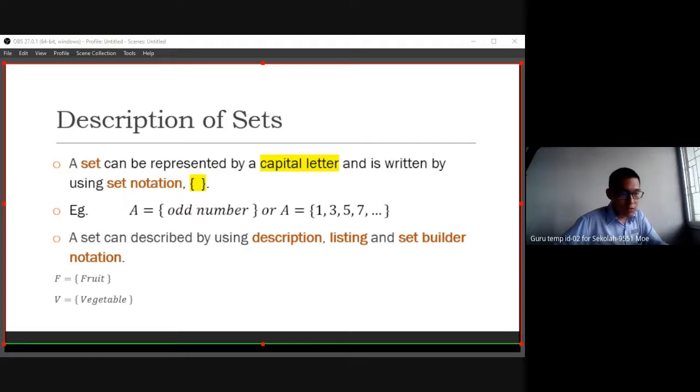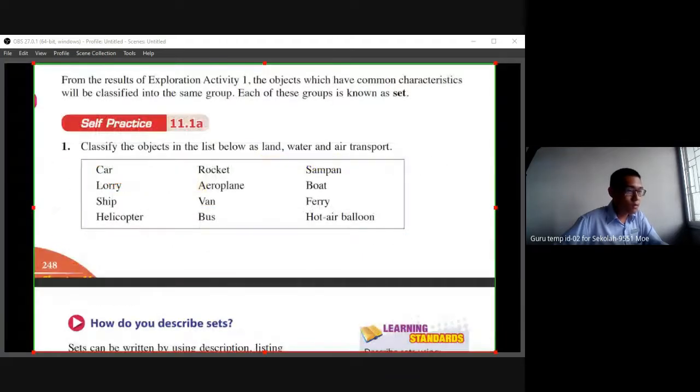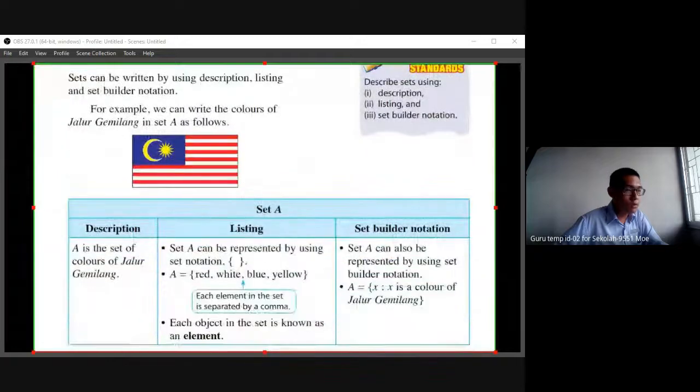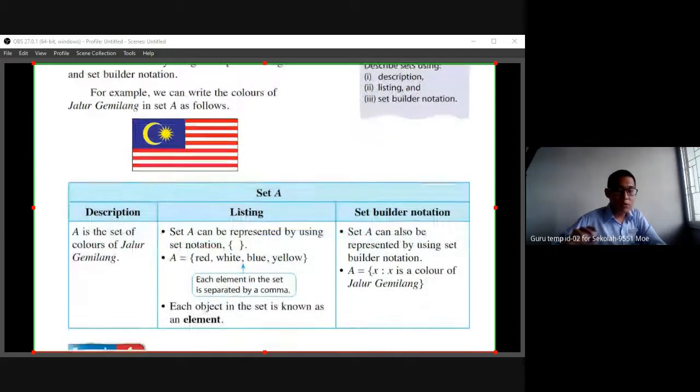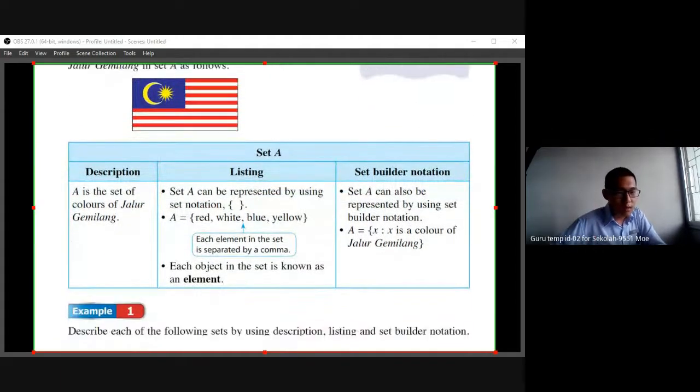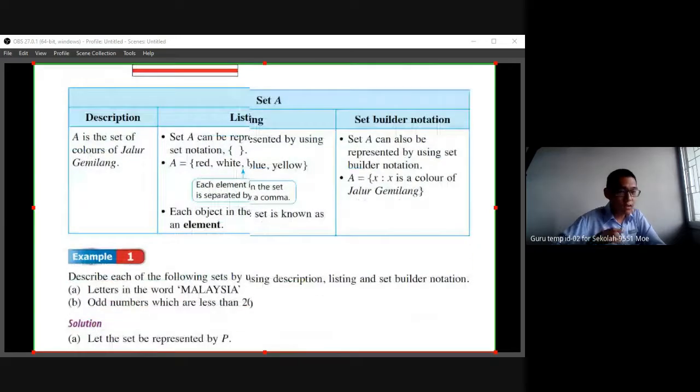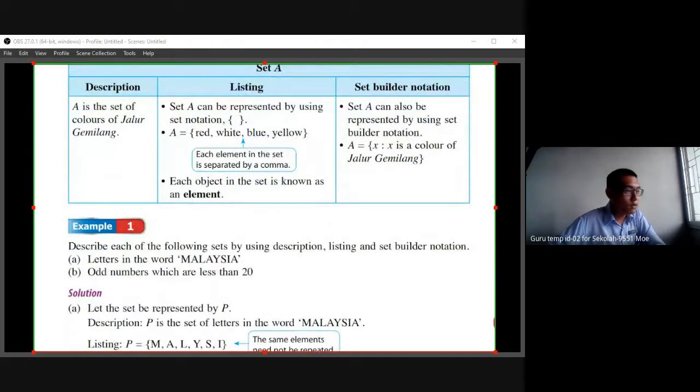Let's go to the textbook to see how we describe a set. Given an example, we have the Jalur Gemilang. I want a set A, the colors found in the Jalur Gemilang.